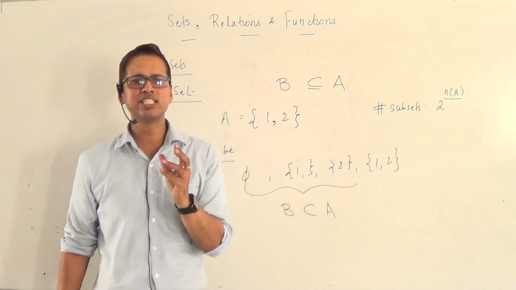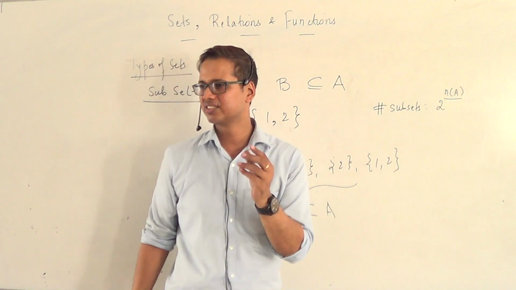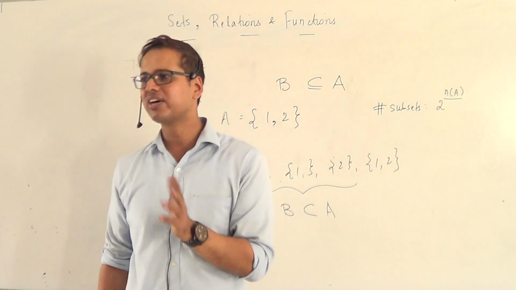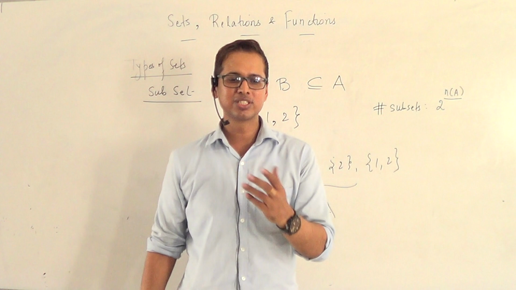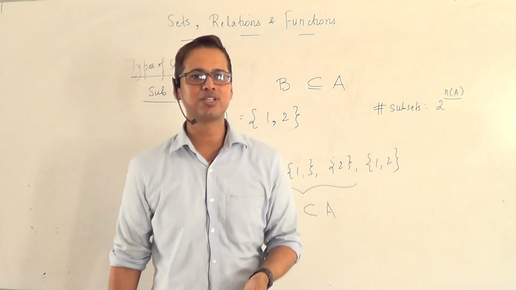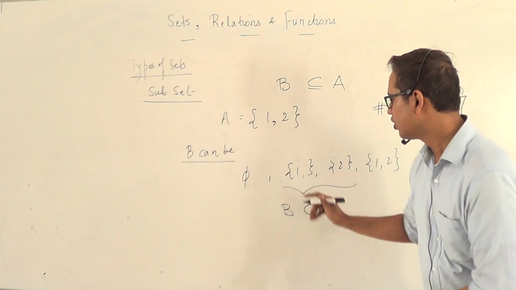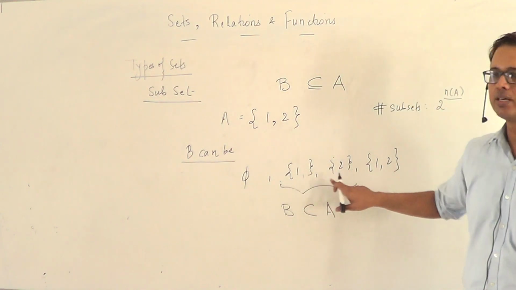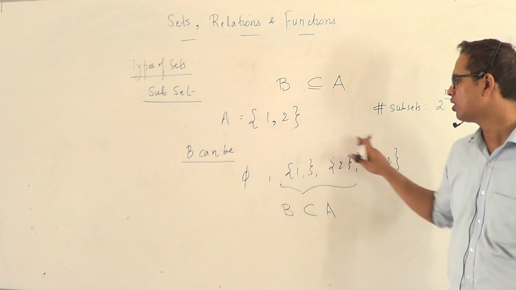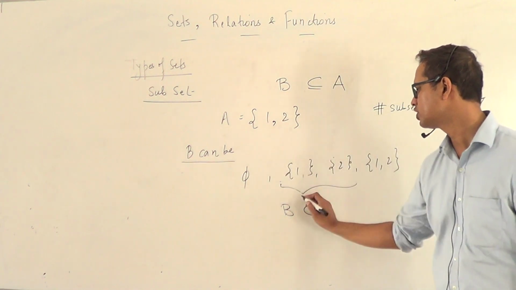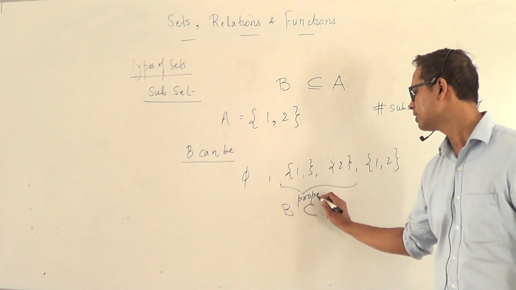Normally the word proper is also used in proper divisors. We say 1 and the number itself are not proper divisors. So to a certain extent you can follow what R.D. Sharma is saying. According to R.D. Sharma, only these are the proper sets, and these 2 are called the improper sets.